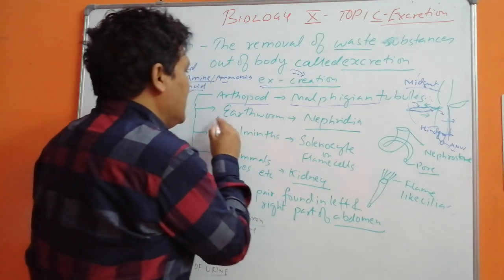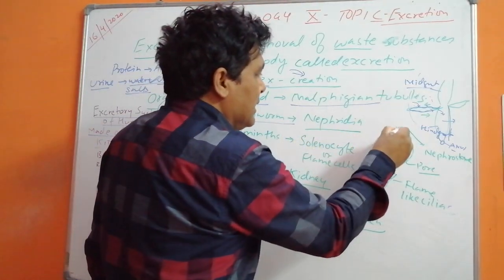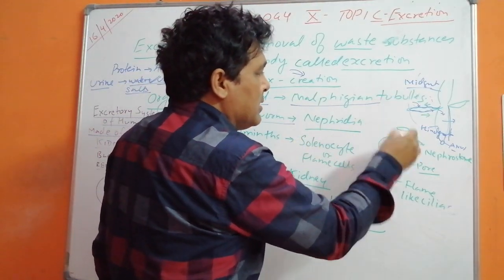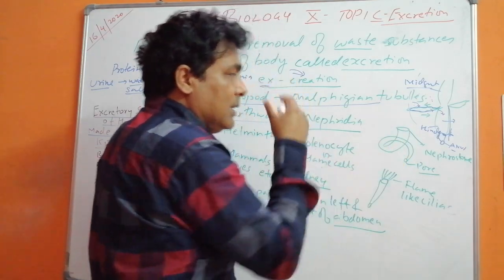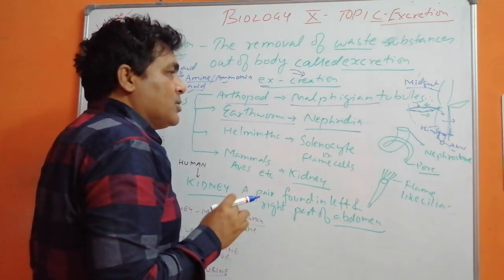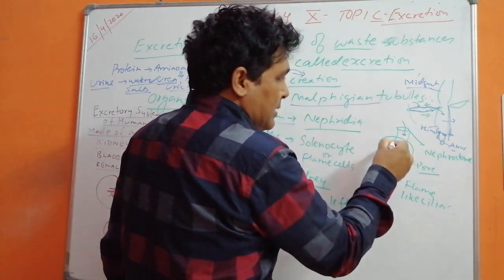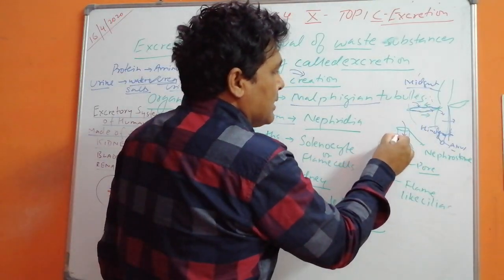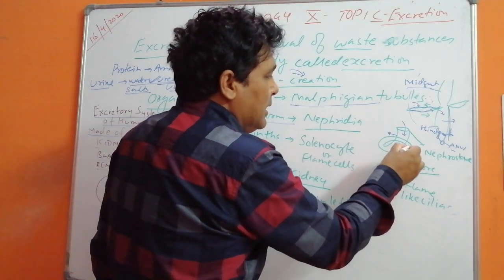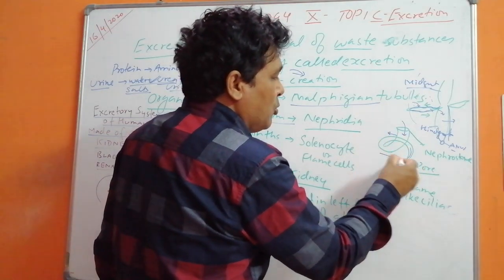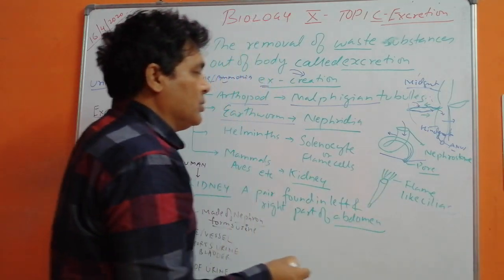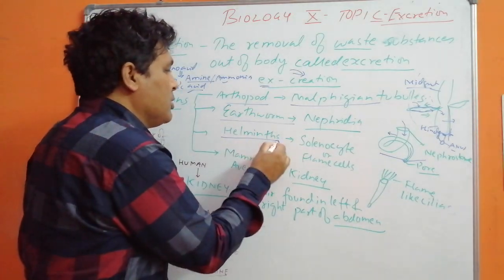In the case of earthworms, there are nephridia, a tube-like structure inside the body. It is attached to the body parts and it takes the substances which are not needed. The substances which are needed are absorbed, and the not needed substances are thrown out of the body through these pores, nephridiophores.